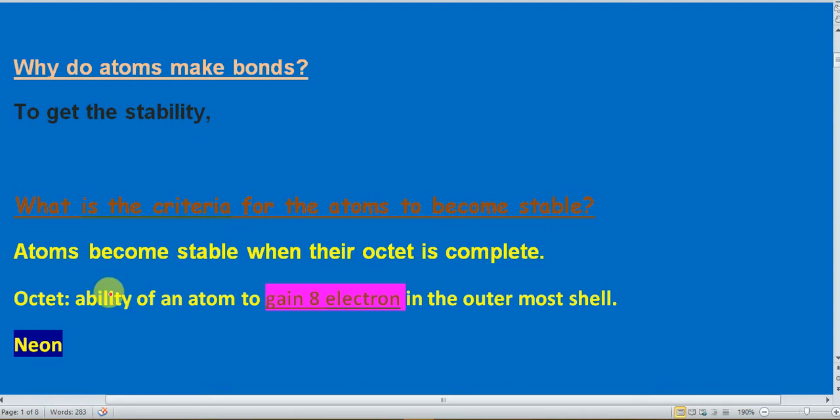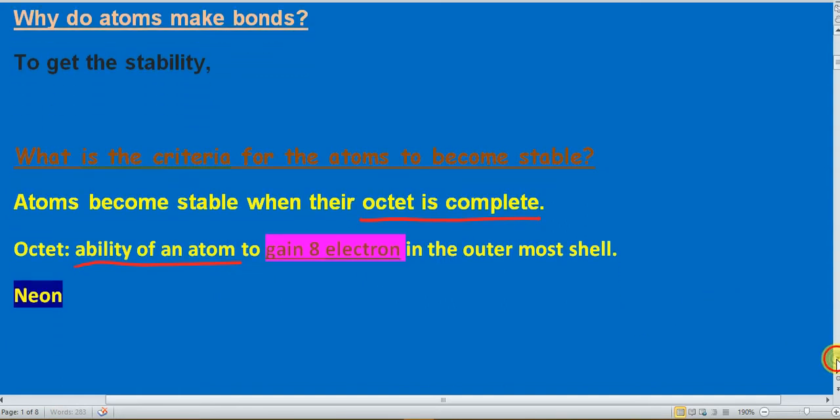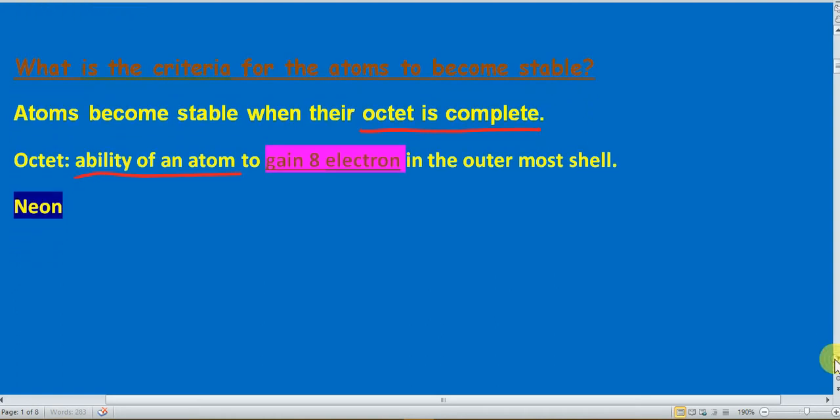What is the basic criteria for the atoms to become stable? So atoms become stable when their octet is complete. What is octet? Octet is ability of an atom to gain 8 electrons in the outermost shell. If any atom has 8 electrons in the outermost shell, then that atom has no need to make a bond.